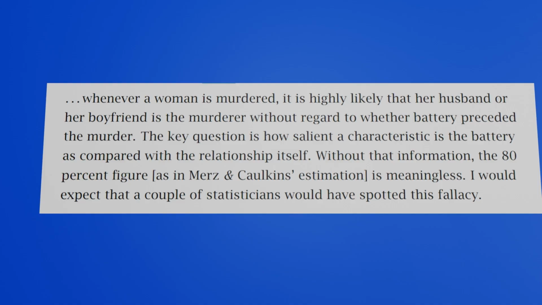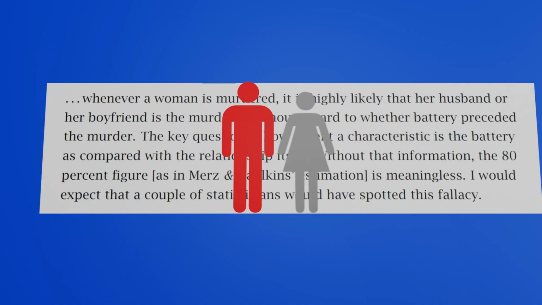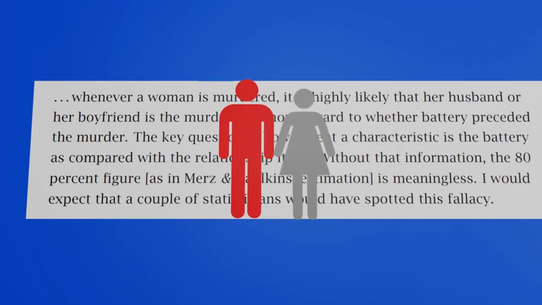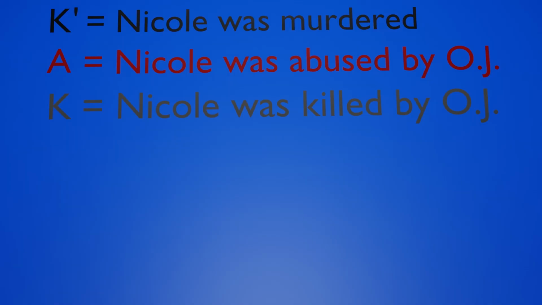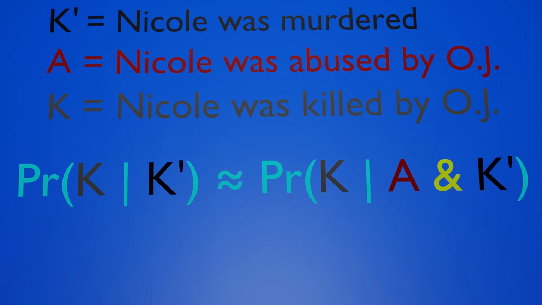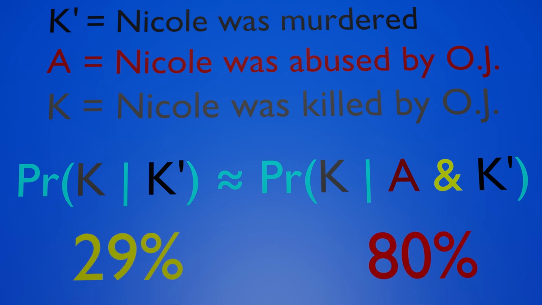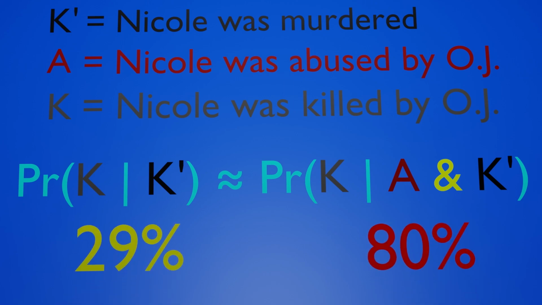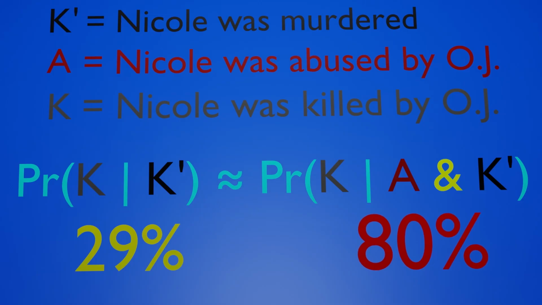In other words, perhaps the abuse evidence wasn't adding much new information, because the relationship itself already made O.J. a likely suspect. In probability notation, his claim was roughly this. But Merz and Calkins disagreed. Using homicide data, they estimated the following. Their conclusion was that evidence of prior abuse substantially increases the probability that the abuser was also the murderer.